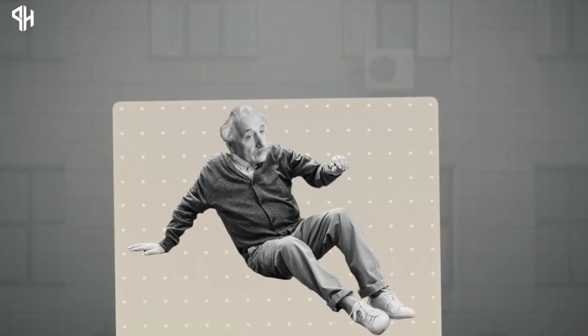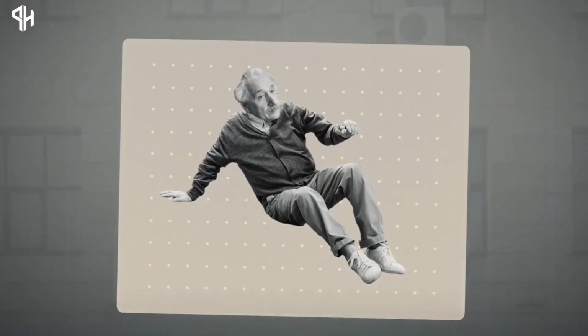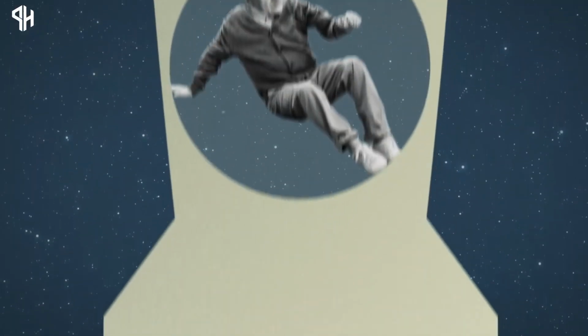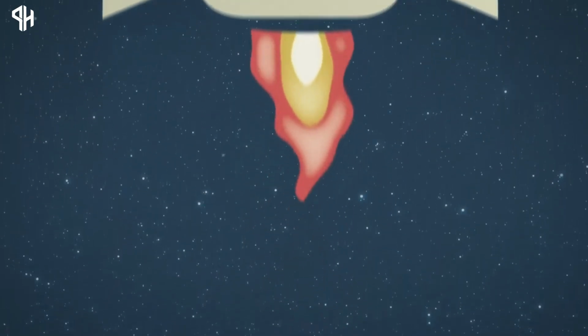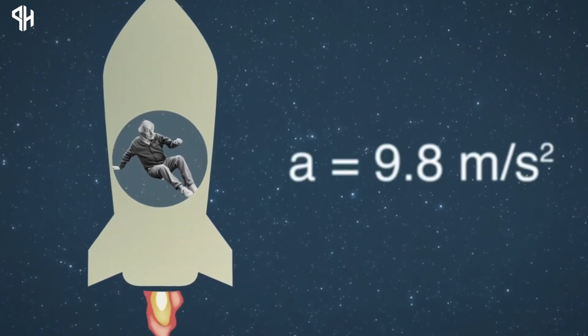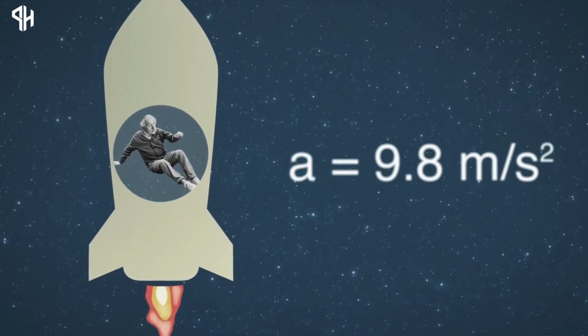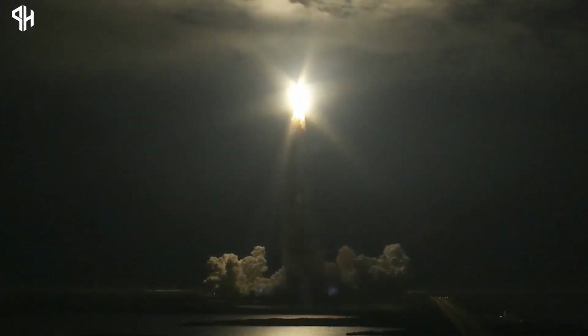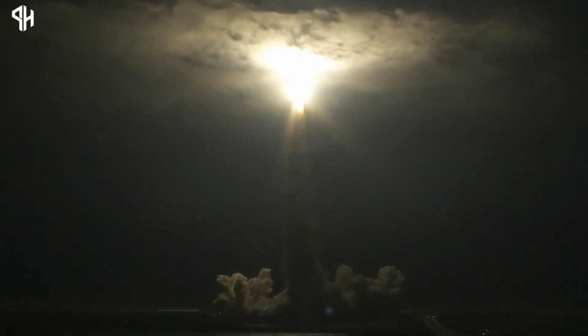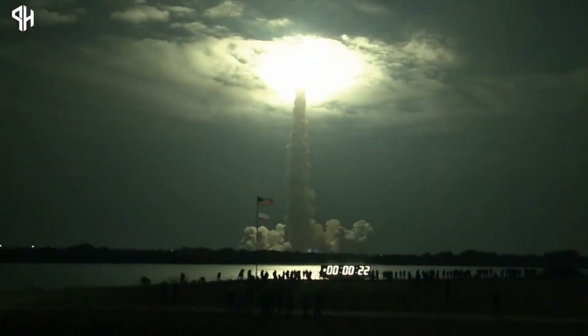Continuing his thought experiments on falling, Einstein imagined himself in a room devoid of windows. If the room were situated in a spacecraft accelerating upwards at the same rate as gravity, 9.8 m/s², on Earth's surface, the observer inside would experience the same weight as on Earth. This revelation struck Einstein profoundly.